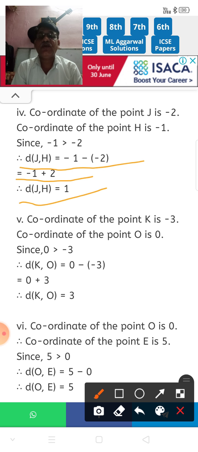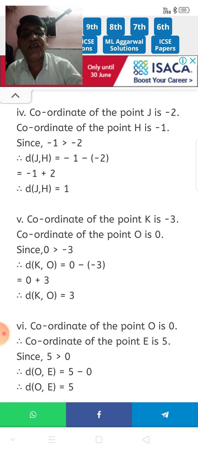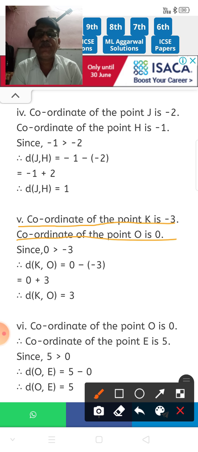Right? And the last, fifth question. Coordinate of K is minus 3 and coordinate of O is 0.